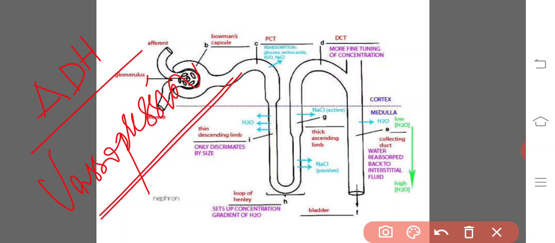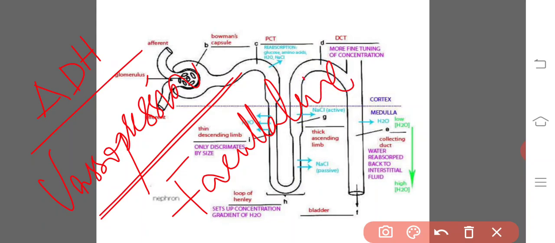If the reabsorption of water takes place under the influence of a hormone like vasopressin, then it is known as facultative reabsorption. Water reabsorption takes place in the PCT 65%, in the descending limb 15%, but it is not at all through the influence of a hormone.